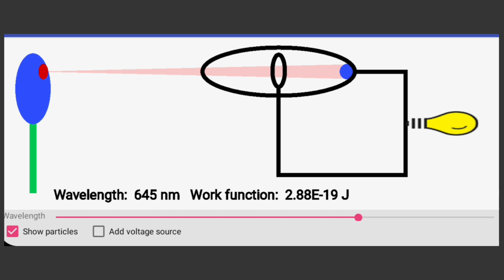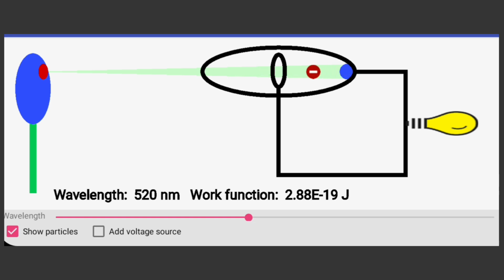1. Threshold frequency. Electrons are only emitted from a material when the frequency of the incident light is above a certain threshold frequency. Below this threshold frequency, no electrons are emitted, regardless of the intensity of the light. This threshold frequency is a characteristic property of the material and depends on its composition.